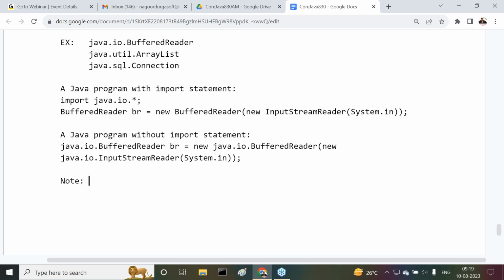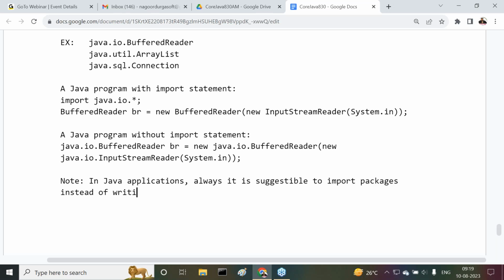So note down a point here: in Java applications, it is always suggestible to import the packages instead of writing fully qualified names. That's the suggestion we are getting clearly.